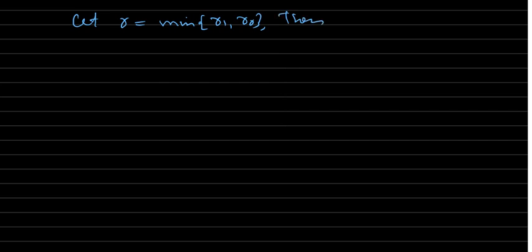Then S R of X is a subset of G because it is the minimum.